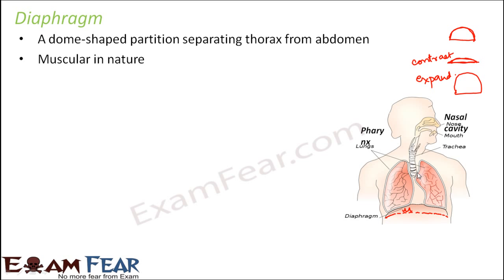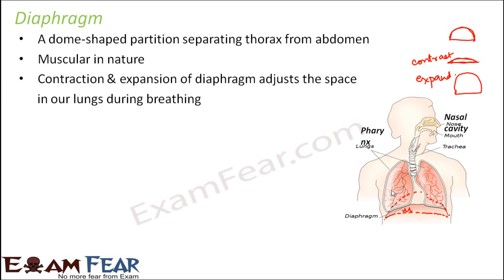Similarly, when we want to exhale, we give out all the extra air which we had. The air is given out now, so the lungs do not need that much space. During that time, the diaphragm expands. During expansion, it might go as far as this much distance. In that case, the lungs will occupy less space. Basically, the contraction and expansion of the diaphragm provides the lungs with the appropriate amount of space during inhalation and exhalation. That is how the diaphragm plays an important role. So contraction and expansion of the diaphragm adjusts the space in our lungs during breathing, as I explained just now.